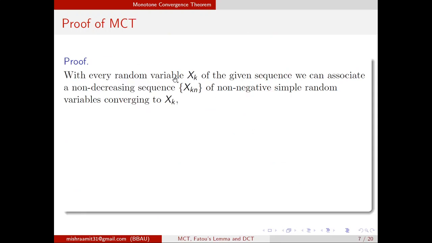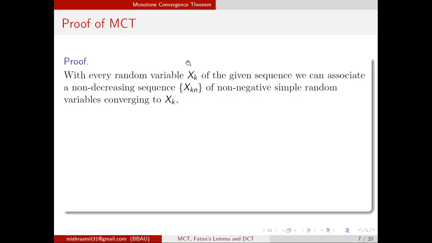With every random variable xk of the given sequence, since xk is a non-negative random variable, we can associate a non-decreasing sequence xkn of non-negative simple random variables converging to x. This is a property that you can always associate a non-decreasing sequence of non-negative simple random variables converging to a non-negative random variable.